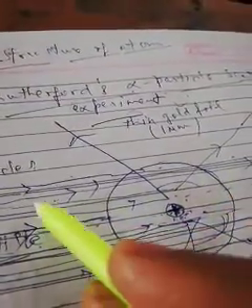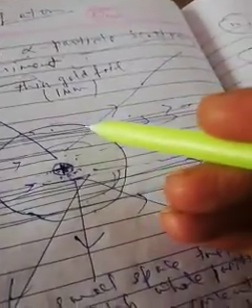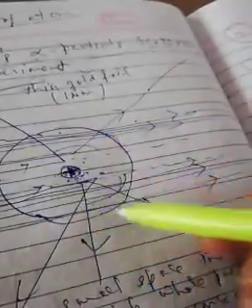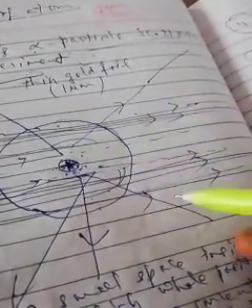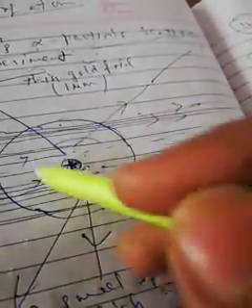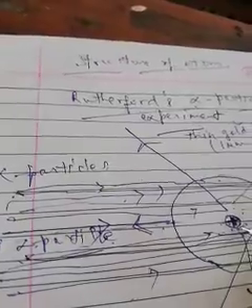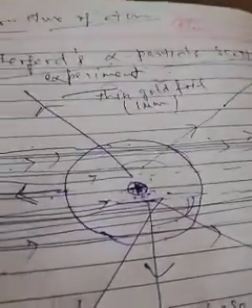So he concluded that most of the space inside the atom is vacant, is empty. So an atom generally has empty space. This was the first important conclusion.